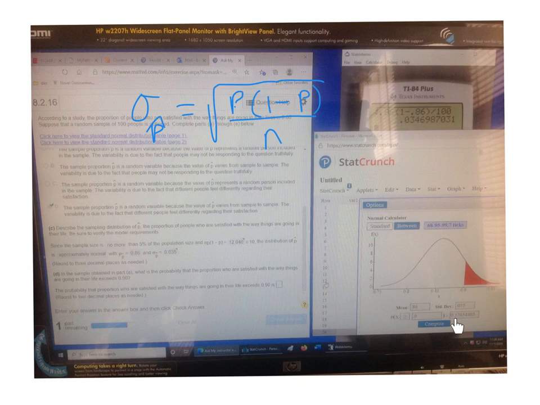That area or probability is given here, which is 0.1265. They tell you to round to 4 places, and they'll count it wrong if you don't. Hope that helps.